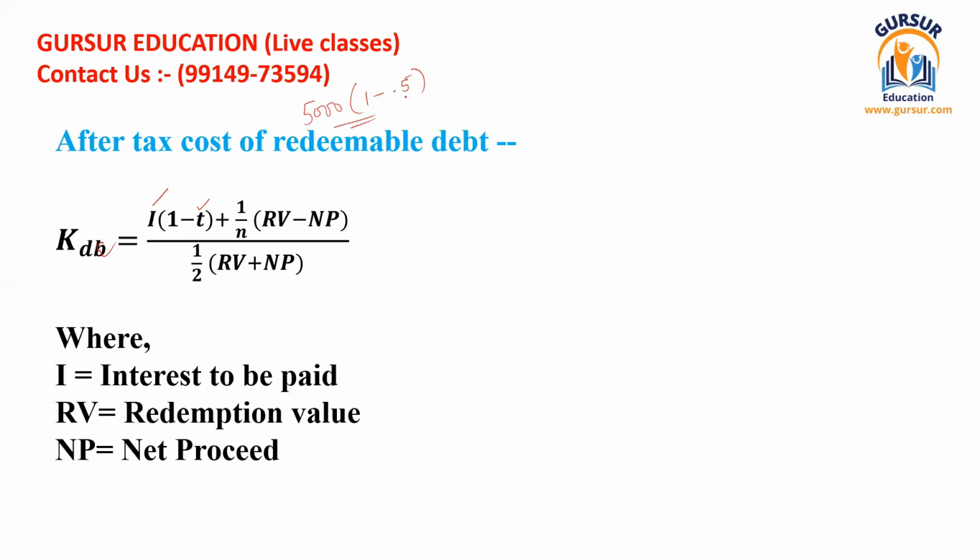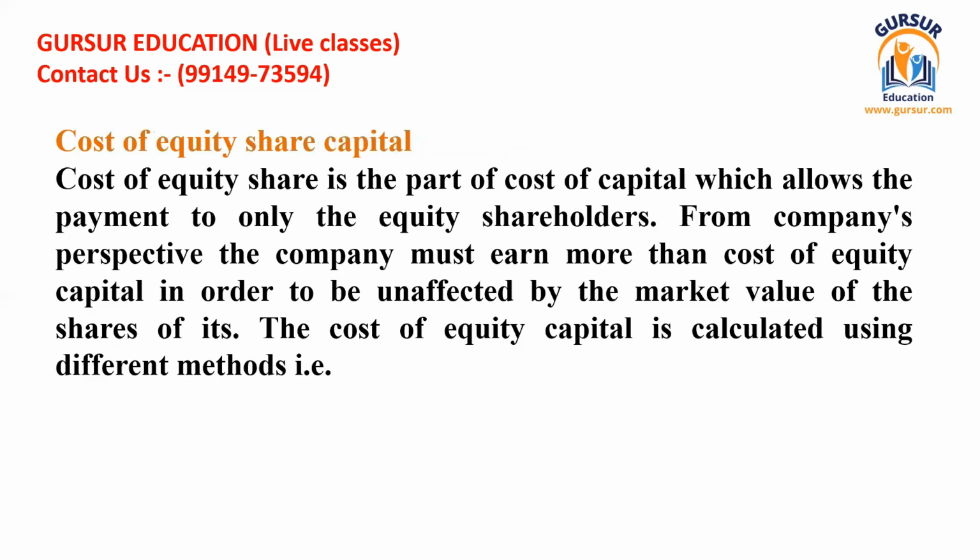If this is 50%, then 0.5 should be there, and ultimately your interest is reduced to 2,500 only. Here I stands for interest, T stands for your tax rate, N stands for the number of years for which the debentures were issued, R stands for your redemption value, and NP stands for your net proceed. So this is all about that. I hope you have got the difference between this as well.